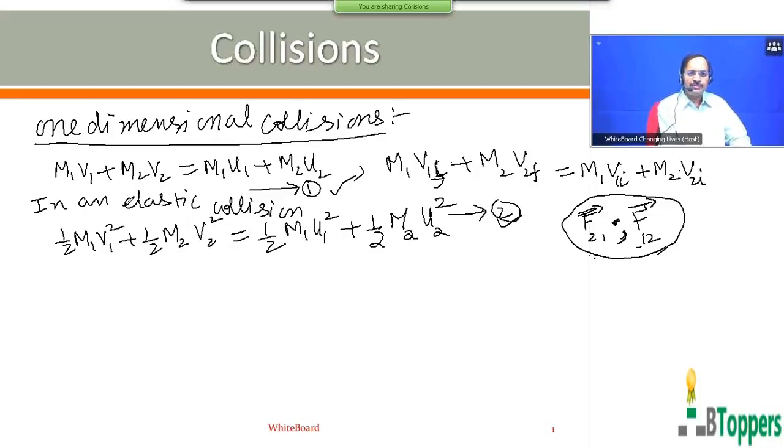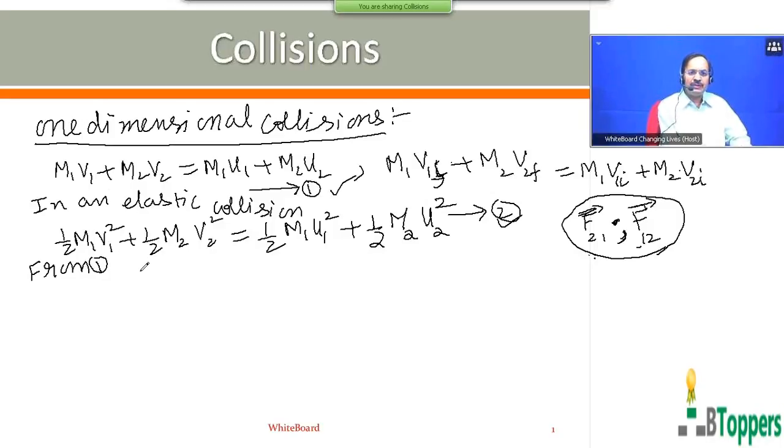So next I am going to derive the relationship between the velocities v1 and v2 and u1 and u2 in the case of one-dimensional elastic collision. In each equation I carry the terms containing mass m1 to one side and mass m2 to the right side.